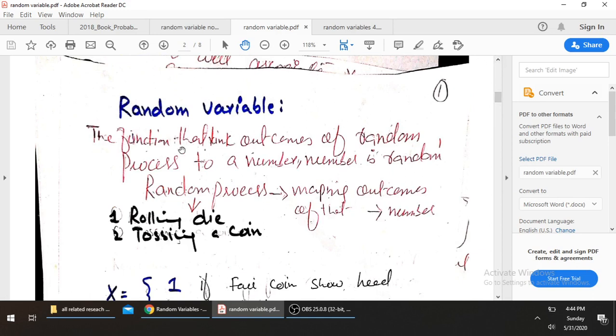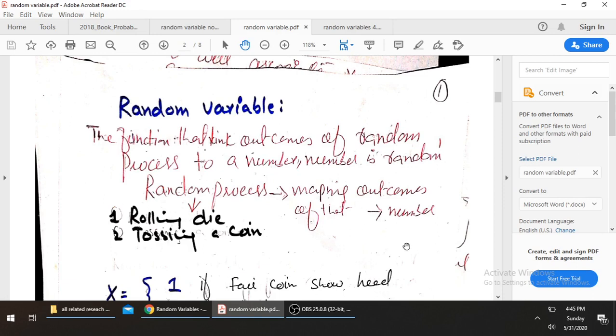Now random variable is a function that links outcomes of a random process to a number, and the number is random. Now here I'm going to tell you about the random process. Basically random process is a random experiment. For example, rolling a die, tossing a coin. We can roll a die 10 times. We can toss a coin 100 times. So these are random experiments. Now in a random experiment, we map the outcomes of that experiment into real numbers, meaning 1, 2, 0, etc.